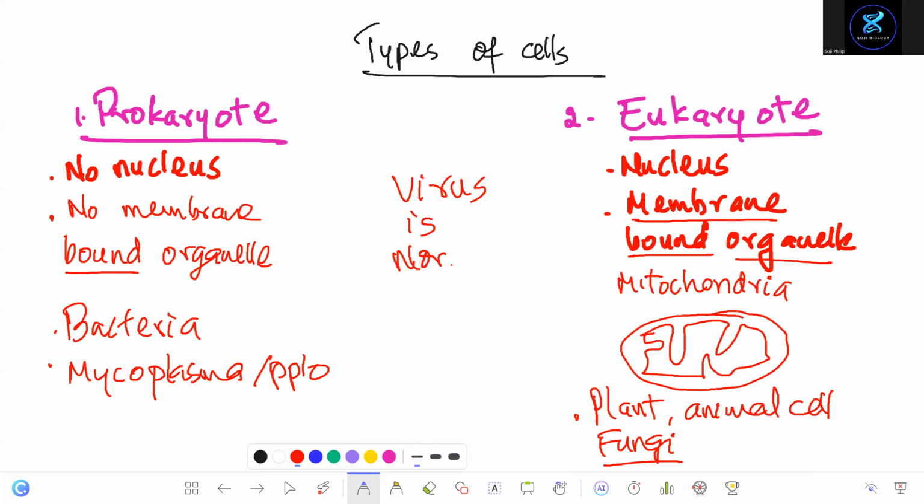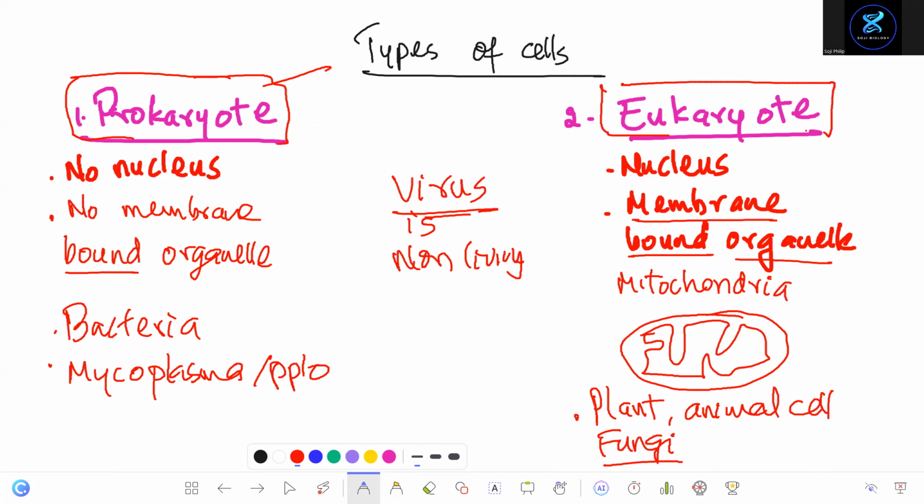A virus is non-living and it's not a cell, right? So these are two kinds of cell. Learn this one. What are the two kinds of cell? Prokaryote and eukaryote. What's a prokaryote? In a prokaryote, you don't find a nucleus. There is no membrane-bound organelle. But in a eukaryote, you find a nucleus. The nucleus is present. It is a membrane-bound organelle.